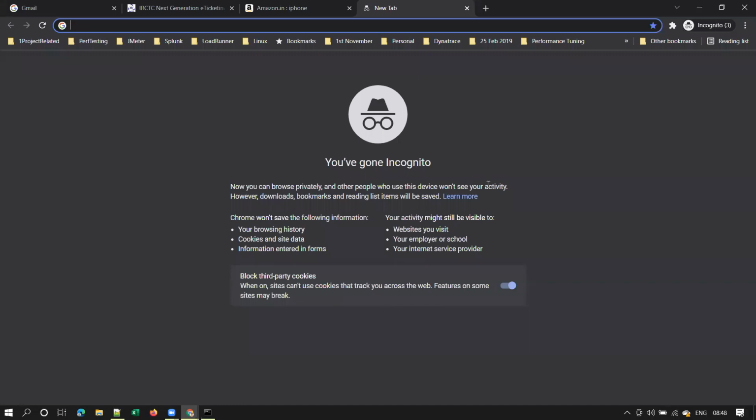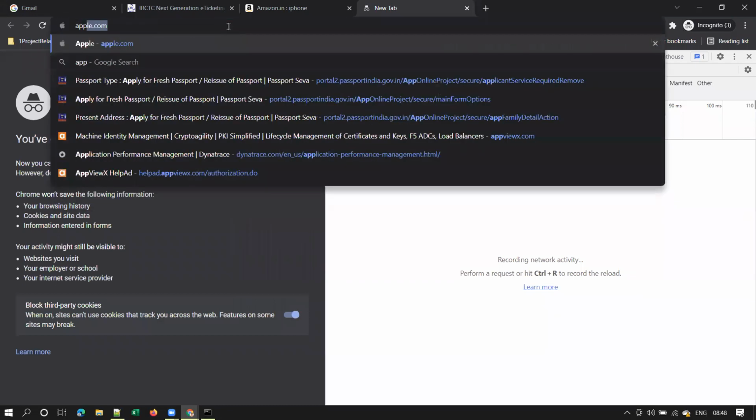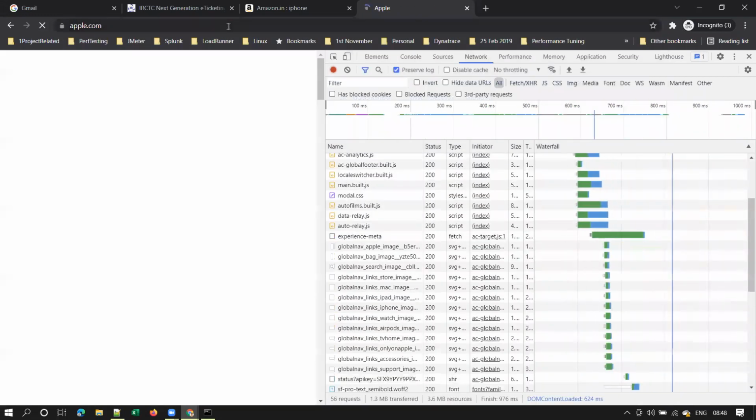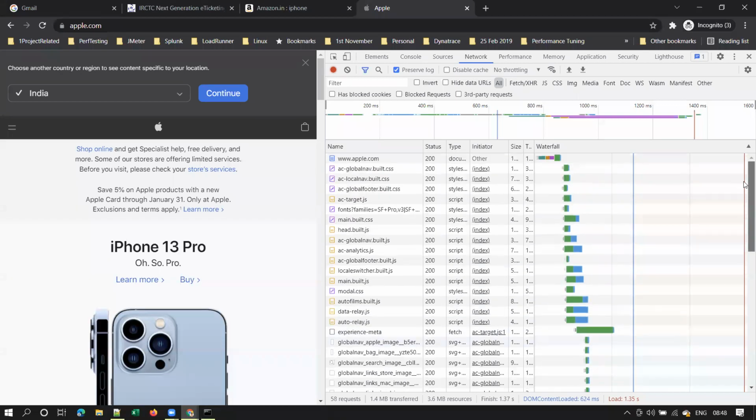I'm launching something called developer tools, and typing apple.com. Go to any website, like IRCTC, Amazon, or Flipkart. What does this developer tool show you? It will show you the components of the page. What are the different components of the page? Components means the parts of the page. And observe here.